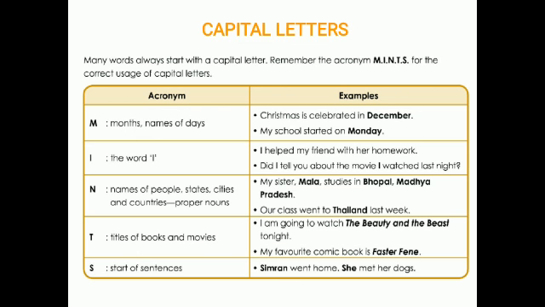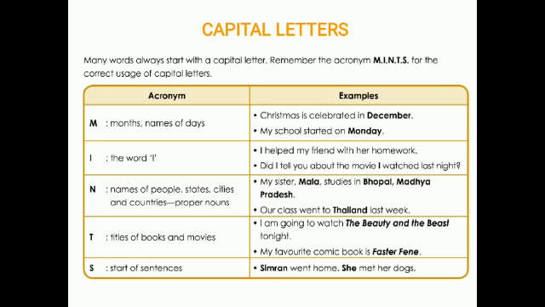Understood, children? So we have seen so far three different places where we can use capital letters: the months and the names of the days, the word I which always stands in capital letter, then proper nouns. Next is T, titles of books and movies. So whenever we see any title, the name of a book or the name of a movie, we have to use capital letters.